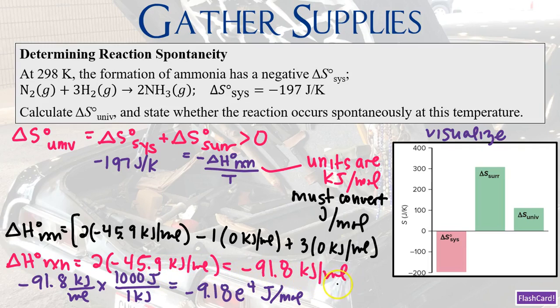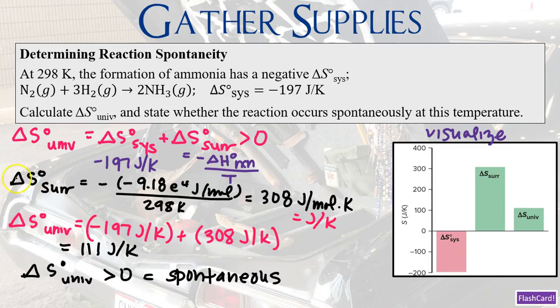Again, at this moment, we must convert kilojoules per mole to joules per mole. So we're going to go from negative 91.8 kilojoules per mole and multiply by 1,000 joules to get negative 9.18 times 10 to the 4th joules per mole. Now we're going to take our delta H naught of the reaction value and divide it by T to calculate our delta S naught of the surroundings. So it's going to be negative times negative 9.18 times 10 to the 4th joules per mole. We're going to divide that by 298 Kelvin, which is the temperature that's given. I get 308 joules per mole Kelvin. You also can see the units as joules per Kelvin, like we talked about.